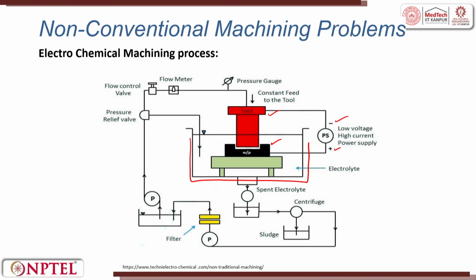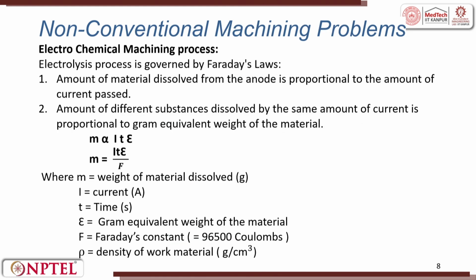There is virtually no tool wear actually, but because of the rusting, some deterioration to the overall components of the system does happen. So, electrochemical machining is an advanced non-contact machining process, again like EDM that we have discussed. In this process, the electrolysis is governed by Faraday's law. The amount of material dissolved from the anode is proportional to the amount of current passed. The amount of different substances dissolved by the same amount of current is proportional to the gram equivalent weight of the material.